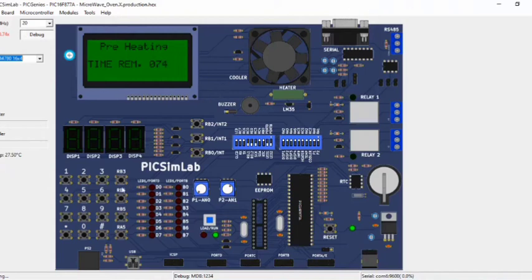And this is the RB3 switch, which we are using to open the door. When I open the door, the CLCD will display that the door is open, please close the door, and the buzzer will be turned on to indicate that the door is open, please close the door. I will show you how it works.